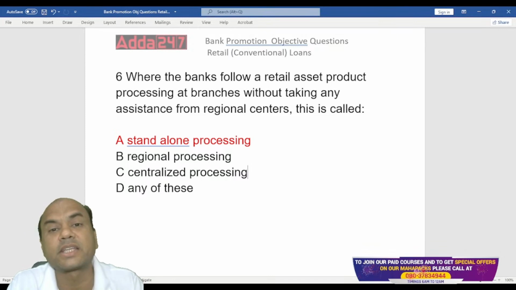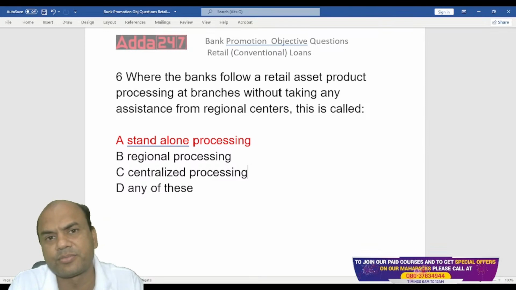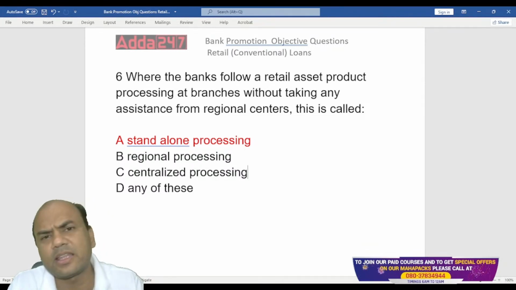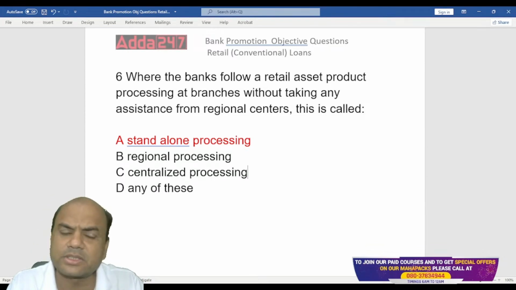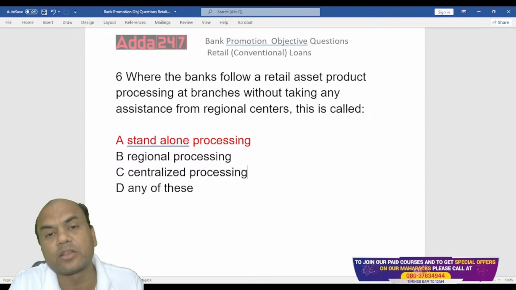The documents are scanned by the bank branches and they directly reach the system of the CPU. And the CPU processes based on the system only. They don't see the actual documents. They see just the scanned images of those documents. So there they come to know. That much is enough, isn't it? Okay. This is how the centralized and standalone processing centers work for retail loans.